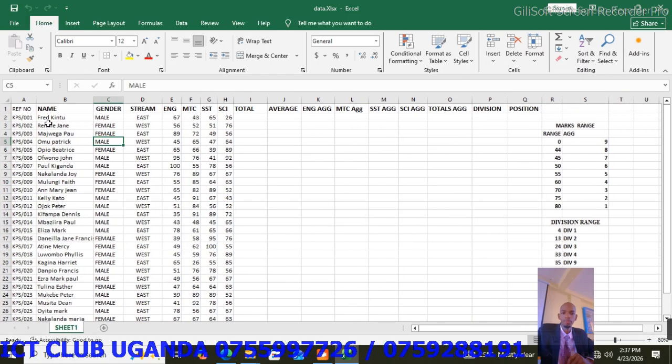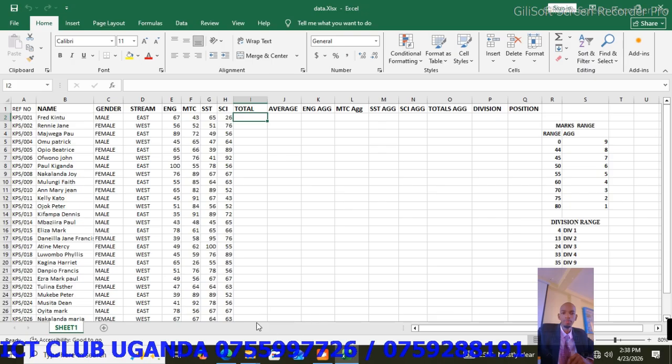It is showing our data here, showing the column names, the column headers: ref number, name, gender, stream, English, math, SST, science. Then these columns are not calculated: total, average, English aggregate, math aggregate, SST aggregate, science aggregate, total aggregates, division, position. Then you also have a table array somewhere here, and then another table array for division down here, which means we may use some functions such as VLOOKUP to manipulate this data.